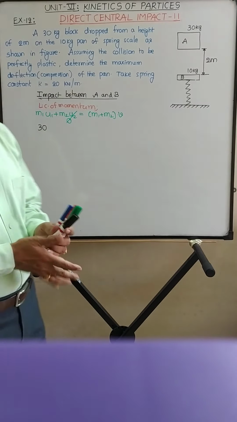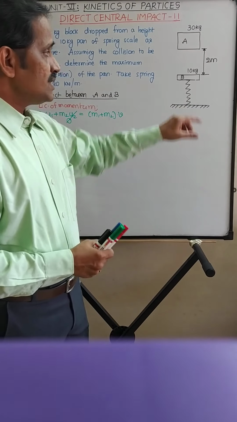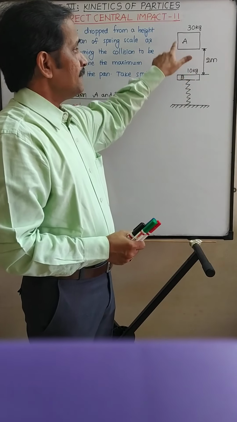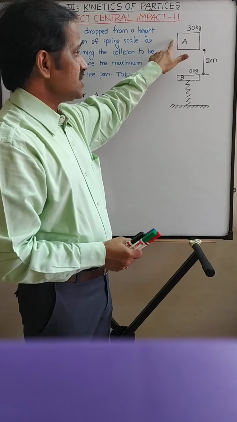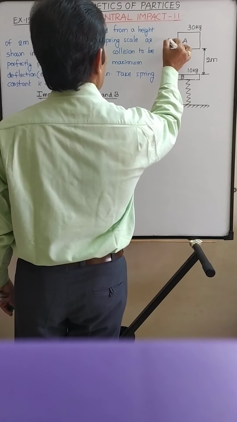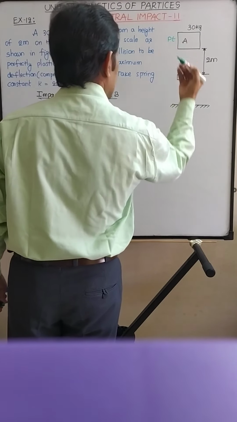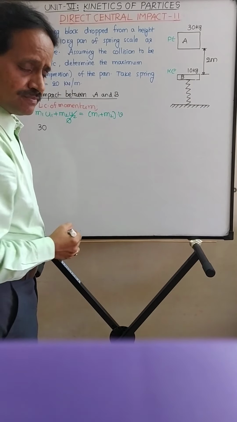You tell me now what is U1? It is velocity of block A before impact. So impact is taking place over here. It is released from rest, from this position, so here velocity is 0. So the block will possess potential energy at this position, which will be converted into kinetic energy just before impact.